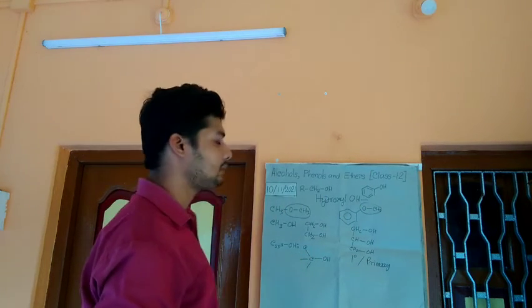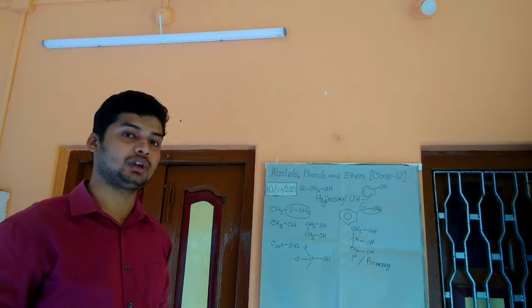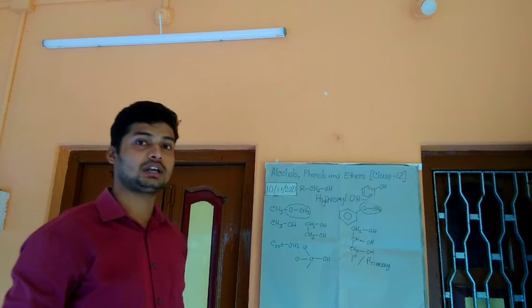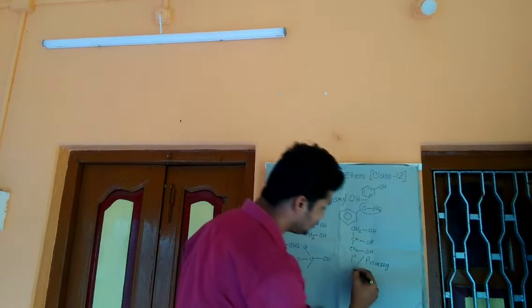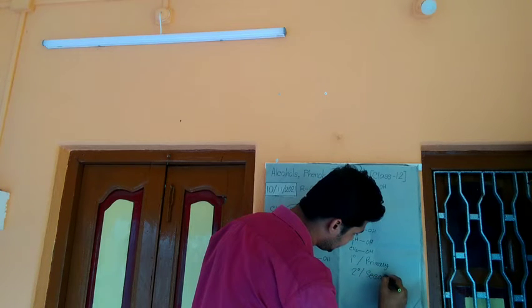If this carbon atom is linked to two different carbon chains or carbon atoms and the one remaining site is occupied by hydrogen, this class of compound is called 2-degree or secondary alcohol.